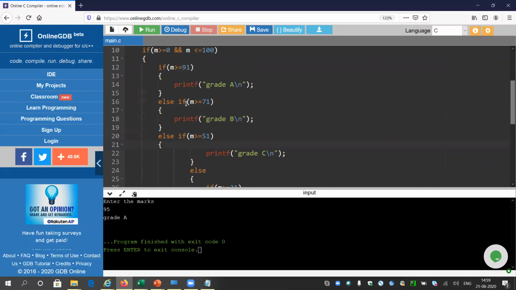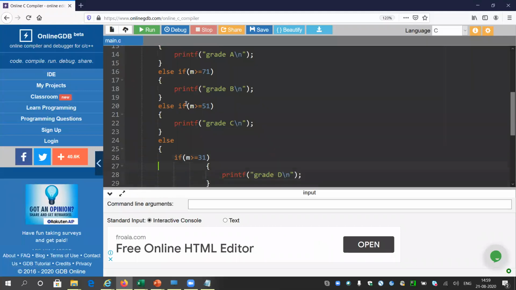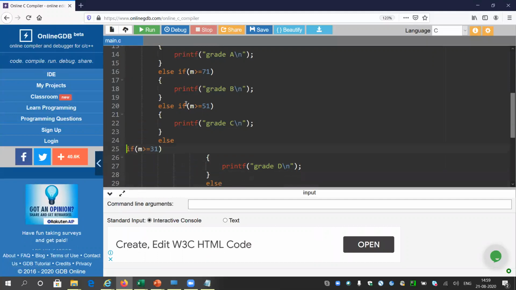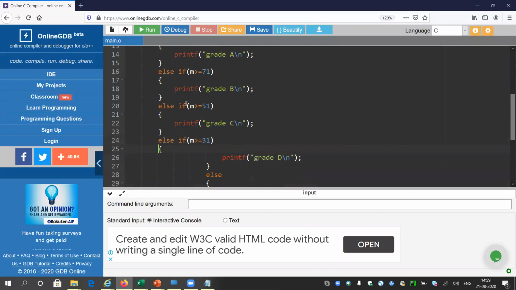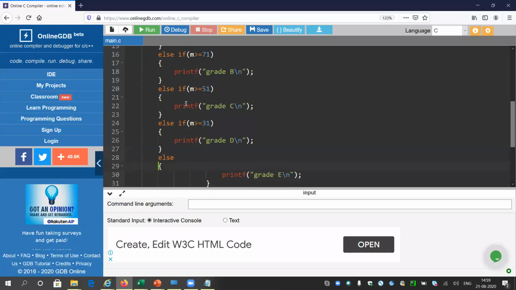So there is another method you can follow. But the most important thing is you have to keep everything in your mind, like the logic. You cannot mess up the logic anyway, so you need to be careful. Now the same thing, else and if, I can delete this part and write else if. The main advantage of this is that alignment is easier and counting the brackets is easier. That is the benefit actually.